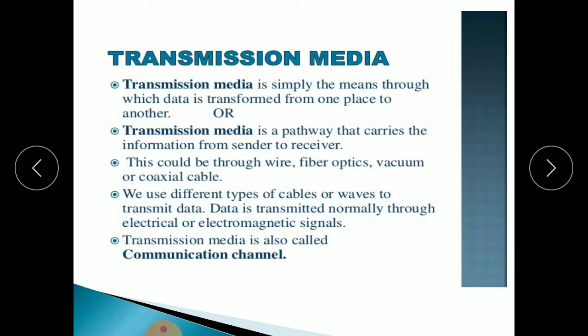Data is transmitted normally through electrical or electromagnetic signals. It means using electrical wires or using electromagnetic waves, we can transfer the message from one place to another. Transmission media is also called a communication channel, because a sender communicates with the receiver. One person communicates with another person from one place to another place. So this is called communication. Transmission media is a communication channel.